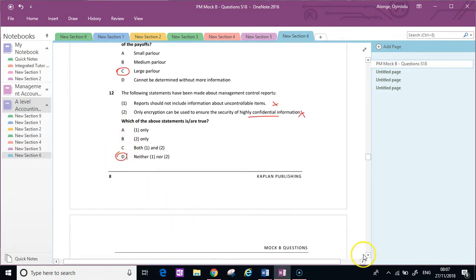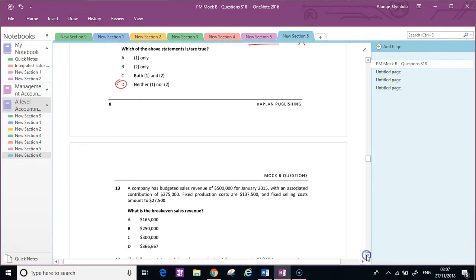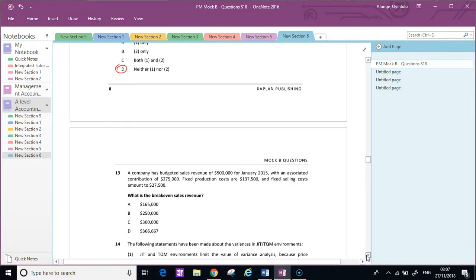Right, and then let's look at 13. Good question, this one. Good practice question. It tells us these people have a budgeted sales revenue with an associated contribution of this. So we know the relationship of contribution. If that's my revenue, there's a variable cost, and that's my contribution, 275,000. I can find that relationship.